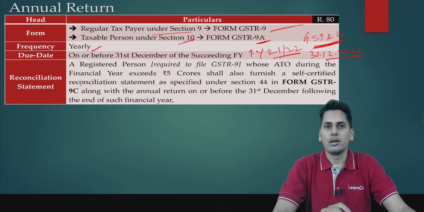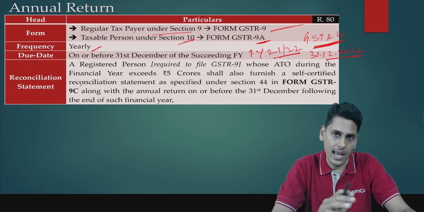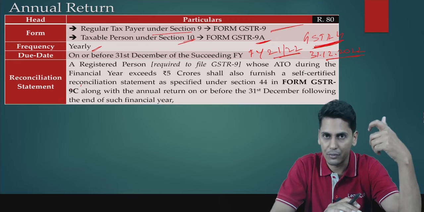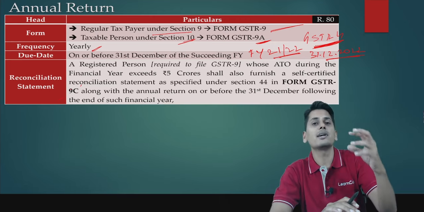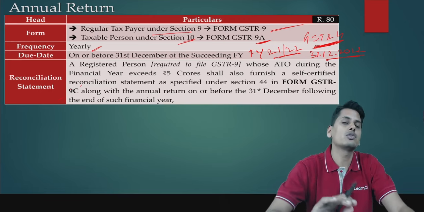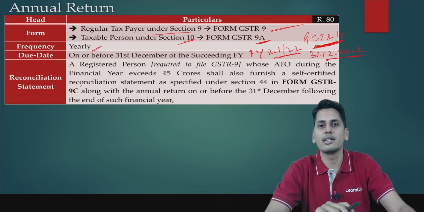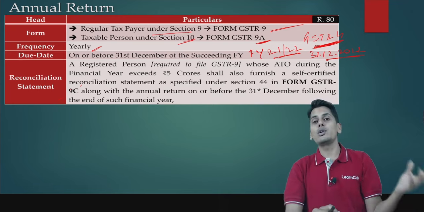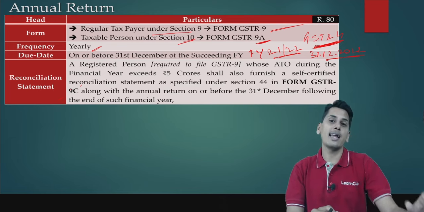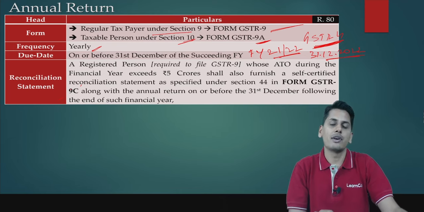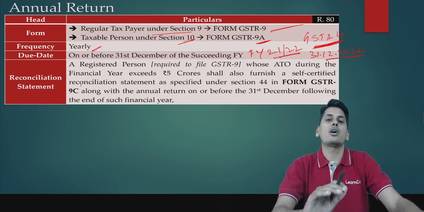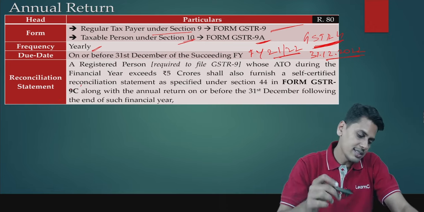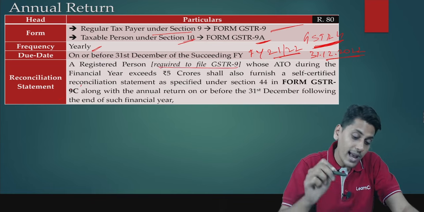Reconciliation statement. Who should file the reconciliation statement? As we discussed, this reconciliation statement was optional when we were seeing section 44, which means certain persons would be notified who are supposed to give these self-certified reconciliation statements. What is that reconciliation statement going to do? It is going to reconcile the values declared in the returns furnished under GST vis-a-vis the audited annual financial statements. It applies to a registered person who is required to file GSTR 9.